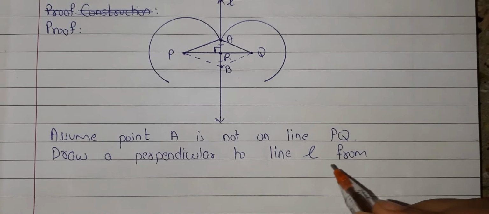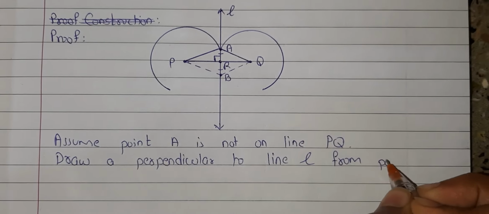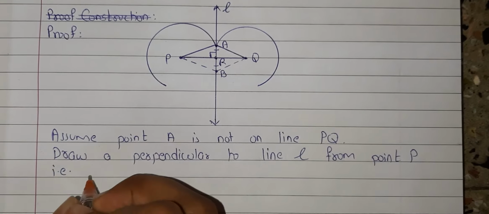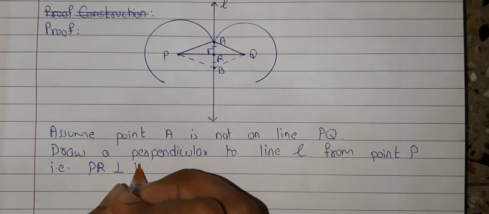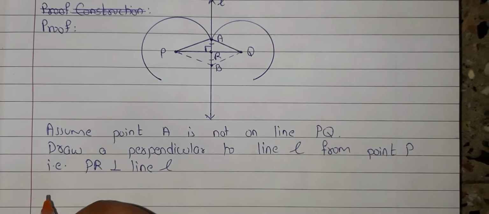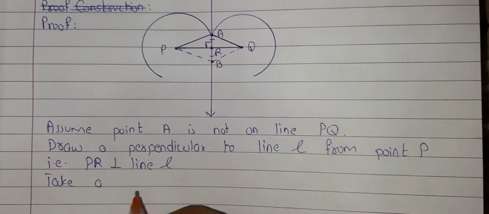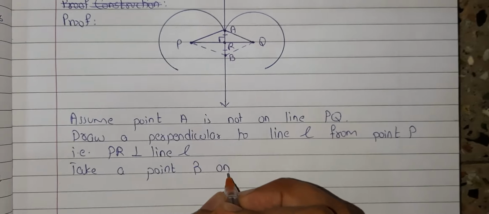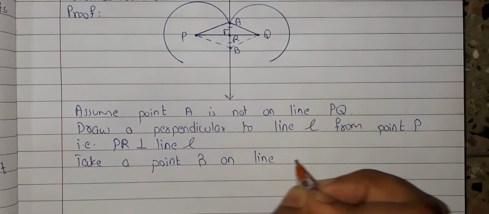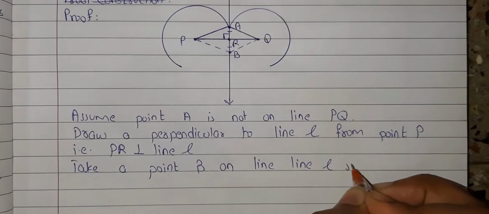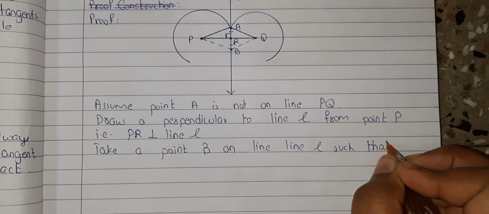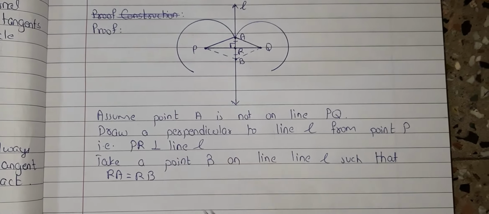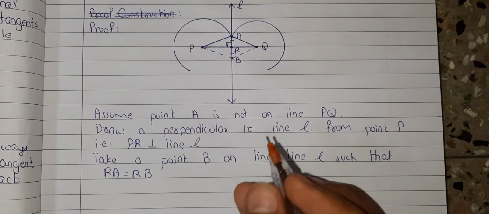Draw a perpendicular to line L from point P, that is PR perpendicular to line L. Take a point B on line L such that RA is equal to RB. Now we will move towards the theoretical part.